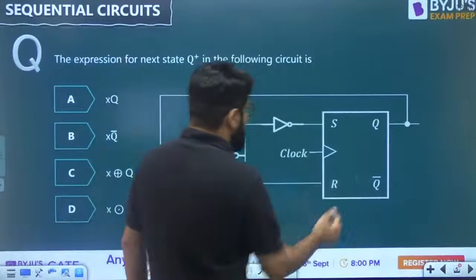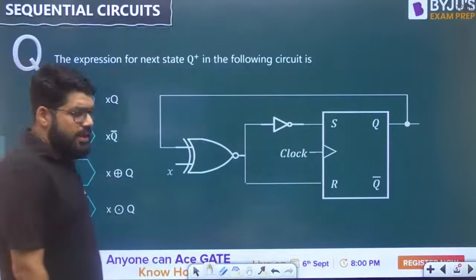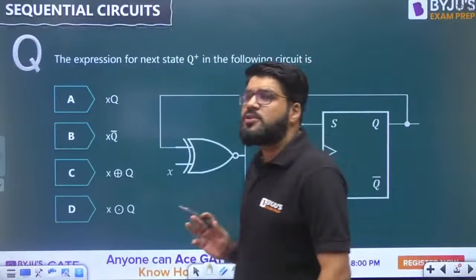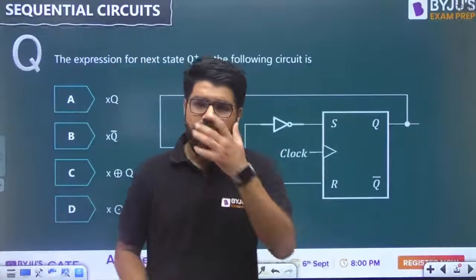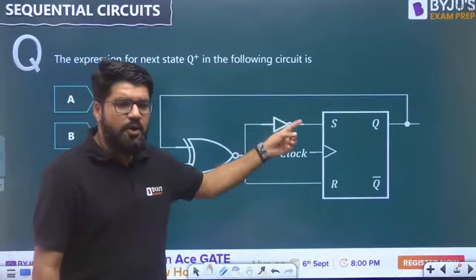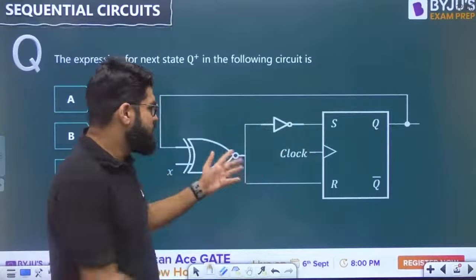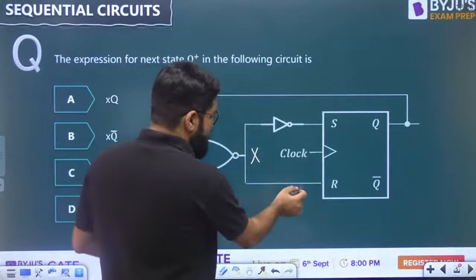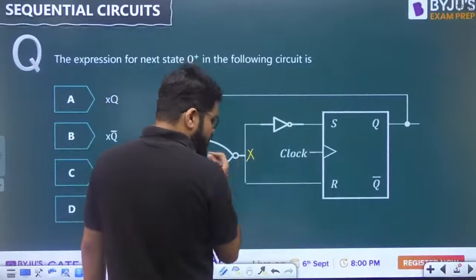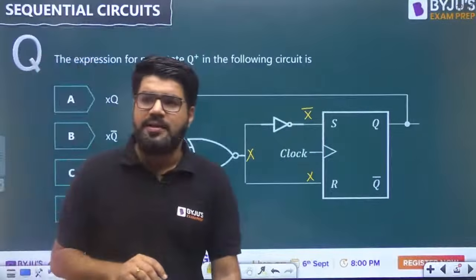Question number 1 on your screen: the expression for the next state Q plus in the following circuit. This is an SR flip-flop, and SR flip-flop has one fundamental problem, that both the S and R inputs cannot be high at the same time. That is why the inputs fed here are the complement of each other. If the output of this gate is X, R gets X and S gets X bar. They are complements of each other, so both cannot be high at the same time.